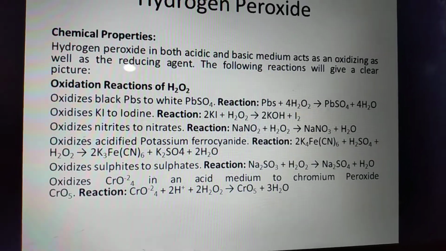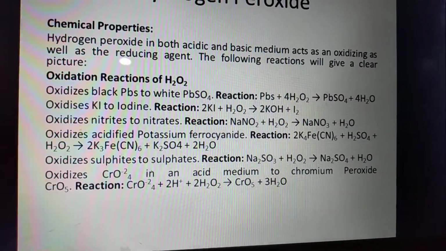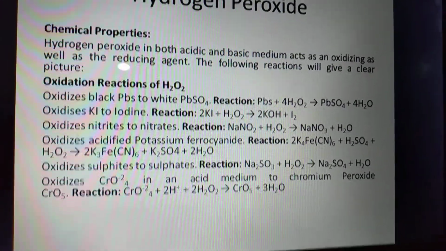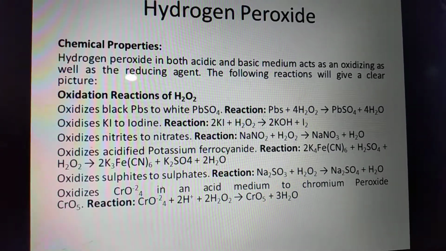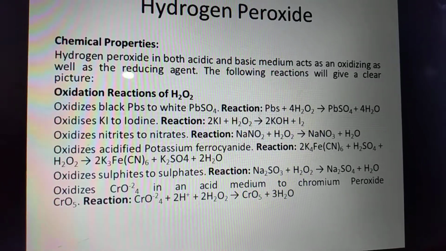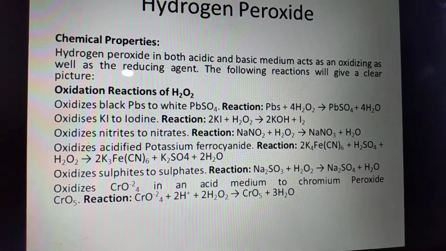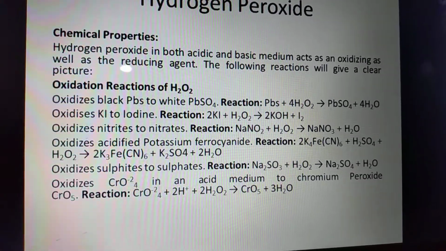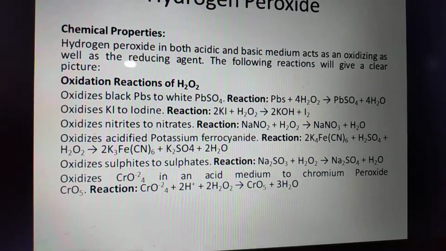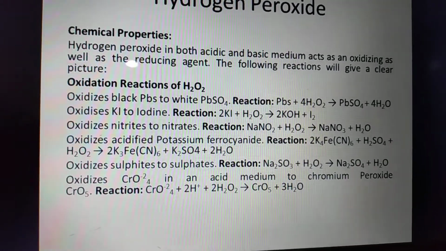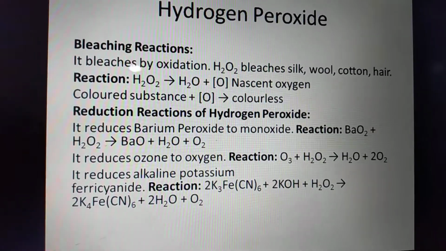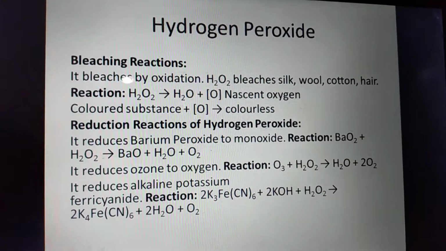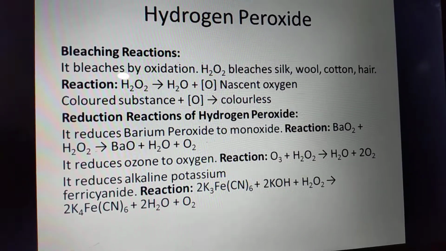It oxidizes chromates in an acidic medium to chromium peroxide. Chromate plus hydrogen ion plus hydrogen peroxide gives CrO5, chromium peroxide, plus water. Now there is a very interesting example in the textile industry.